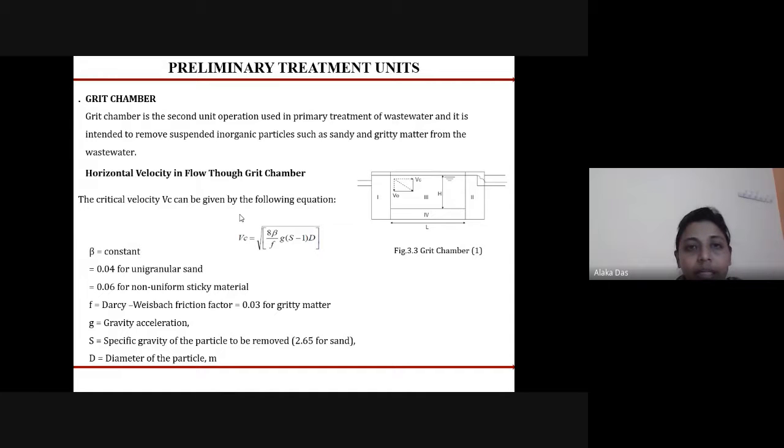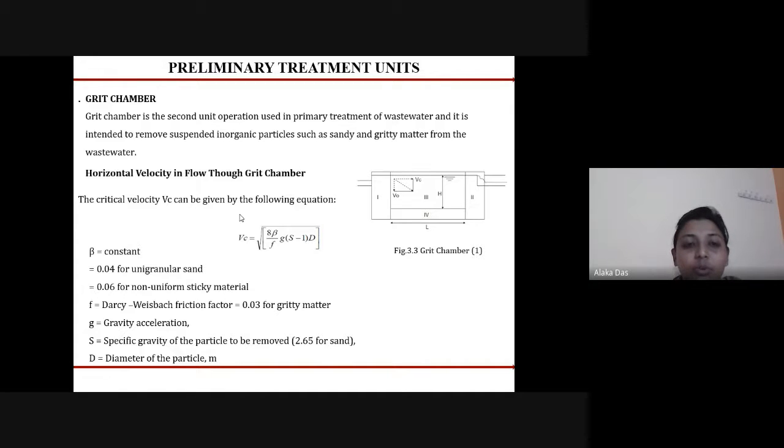Next is the grit chamber. It is the second unit used in the preliminary treatment units, and it is intended to remove suspended inorganic particles such as sandy and gritty matter from the wastewater.